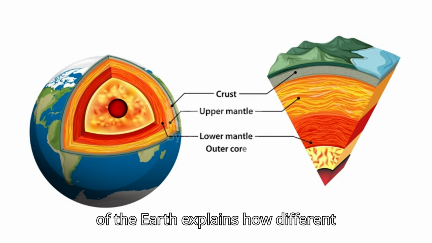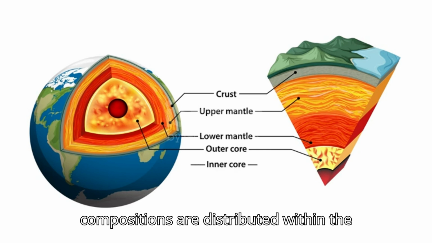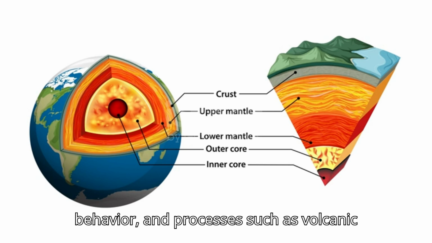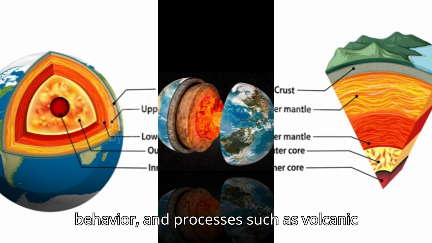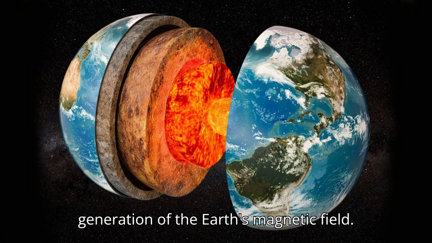The chemical division of the Earth explains how different materials with varying densities and compositions are distributed within the planet, influencing its structure, behavior, and processes such as volcanic eruptions, tectonic activity, and the generation of the Earth's magnetic field.